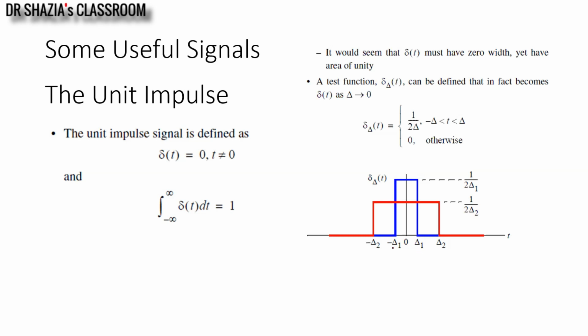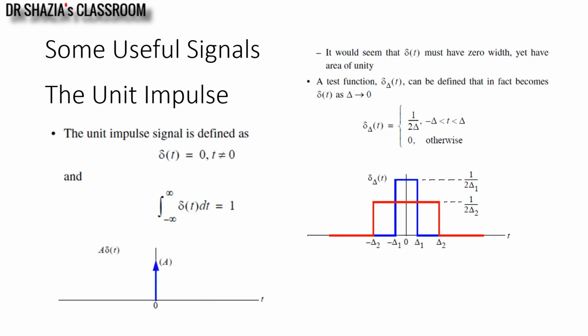So the duration of this particular impulse is 2 del. As del tends to 0, delta t becomes the unit impulse, and the area under the curve is always unity. This is a very important class of signal.